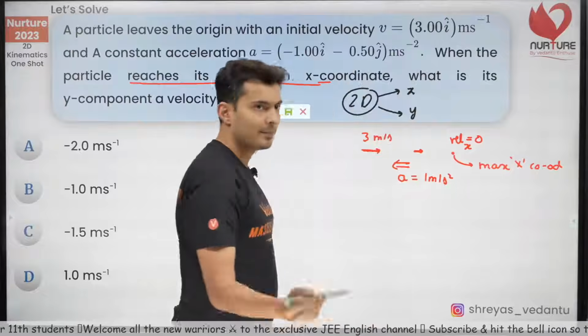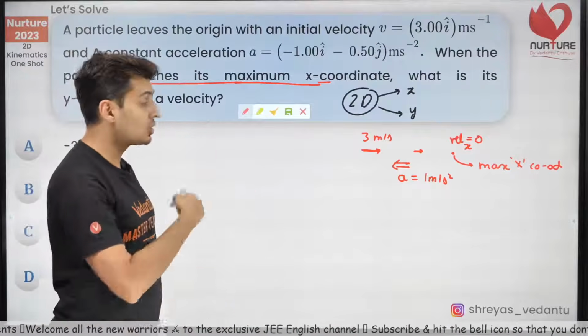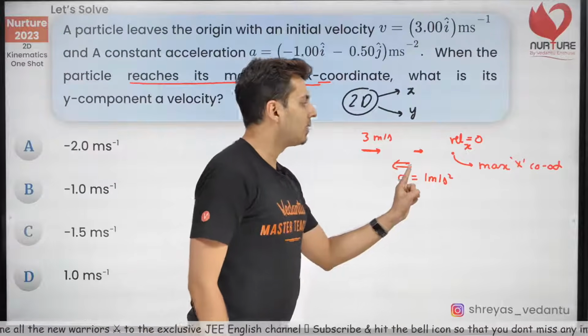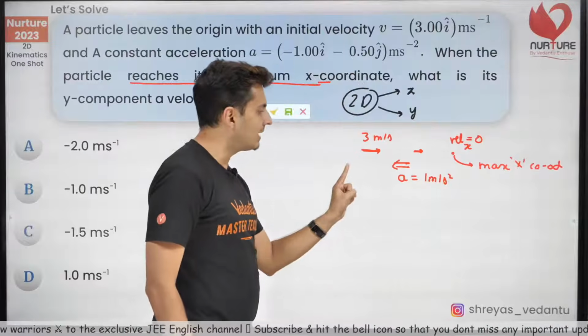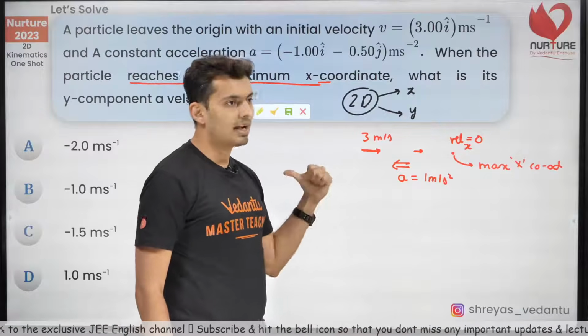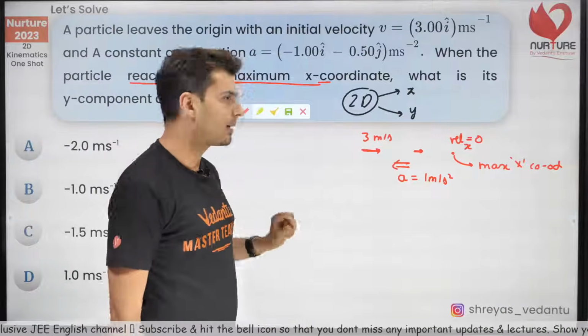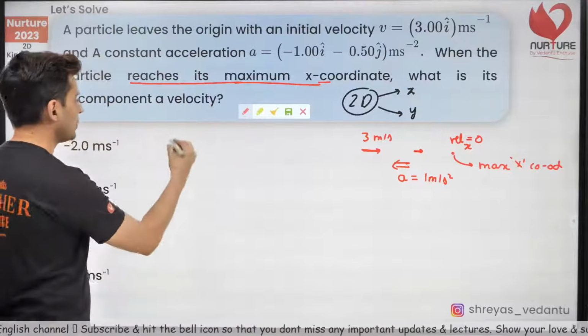Did you just see that? This is how you should use your brain. You should visualize. The x coordinate will only increase till it stops, because after that it's going to turn back and accelerate backwards. So that's the max coordinate. Cool. So let's try to solve this question.